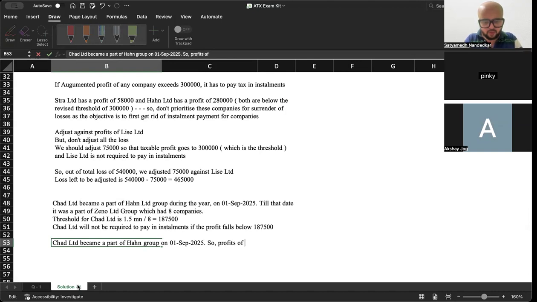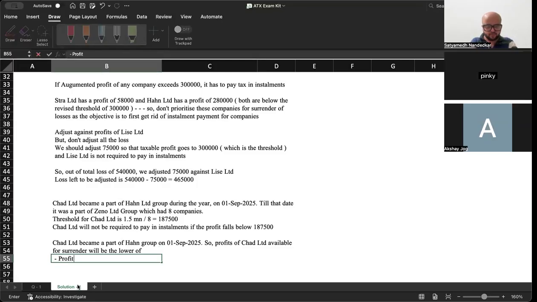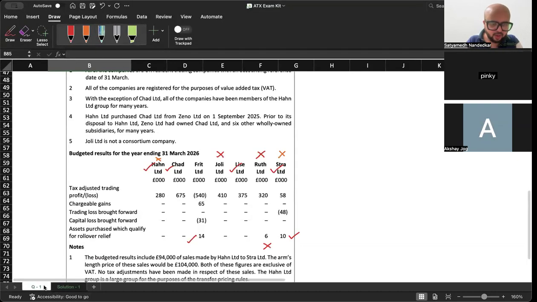So profits of Chad Limited available for surrender will be the lower of two numbers, right? Profit of Chad Limited for 7 months. How will it be calculated? Chad Limited's total profit is 6,75,000, right?